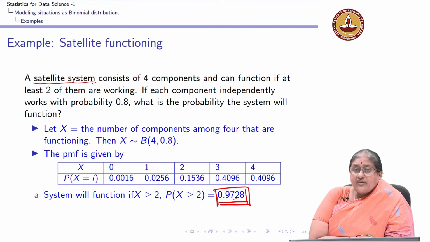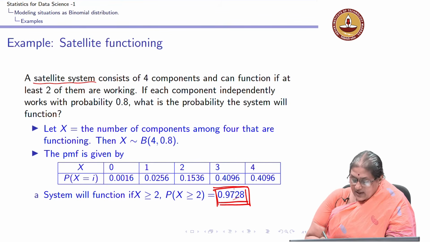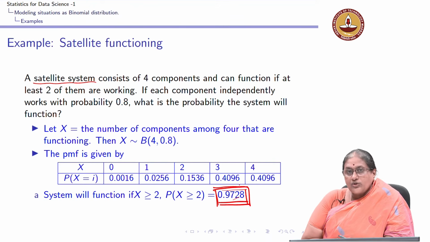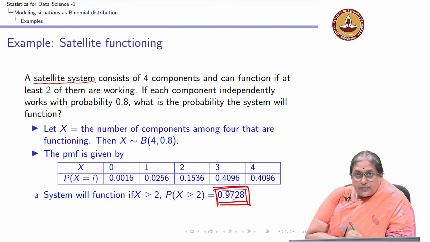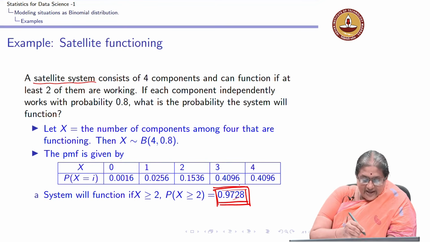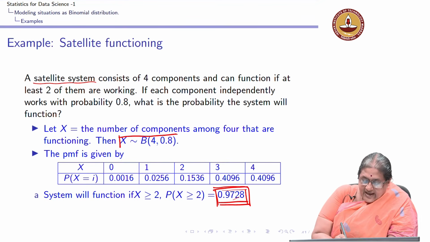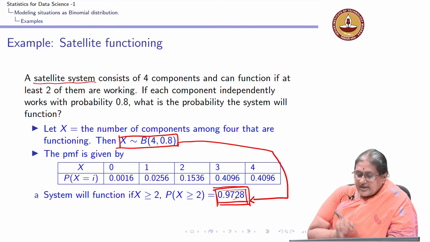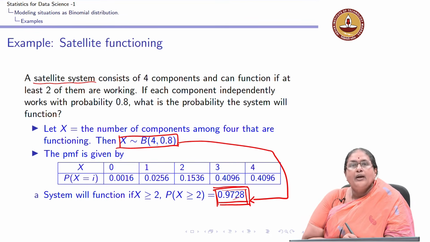Now, this 97.28 might seem to be a very high chance, but remember we are talking about a satellite system and we also might want to have a very high level of precision or accuracy. So, it depends on what threshold a person might hold and whether 97.28 is a good threshold or not. But from using the laws of probability and recognizing that x is a binomial, I get the probability that it is going to function to be